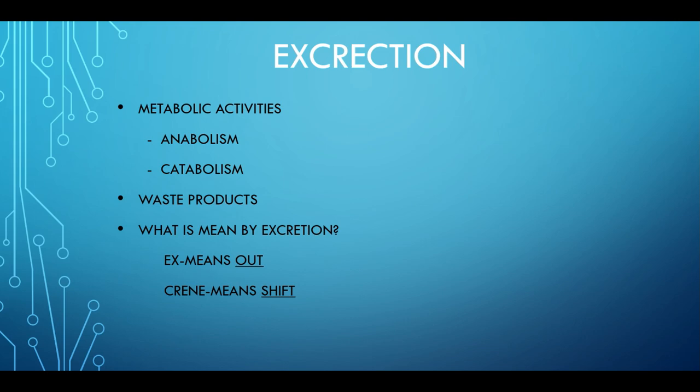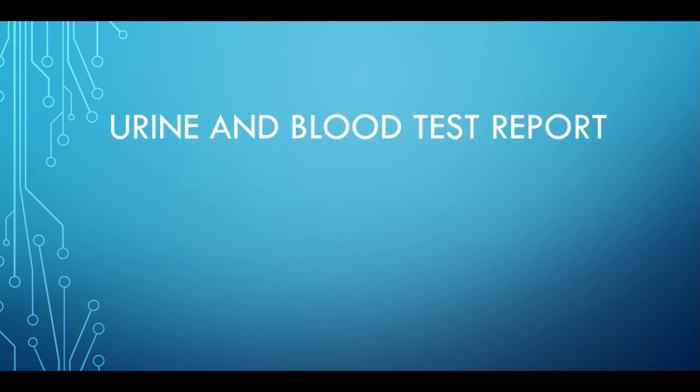Now in the next slide we are going to see some of the waste products in a person's urine and blood test report.